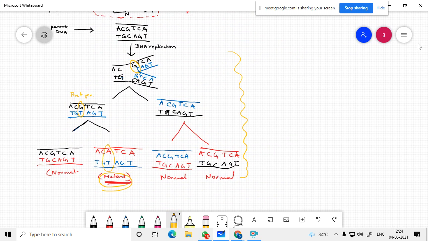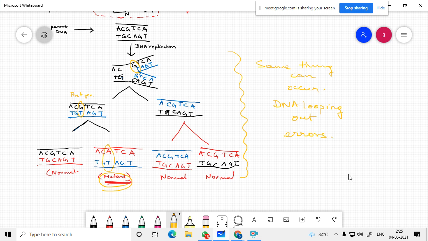The same thing can occur by DNA looping out errors.